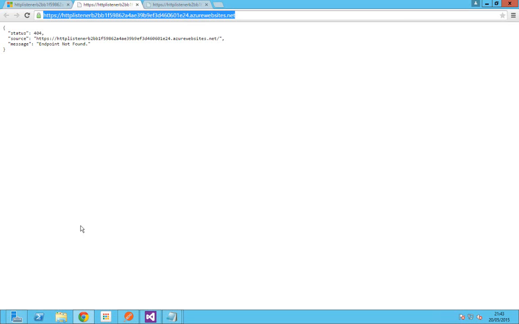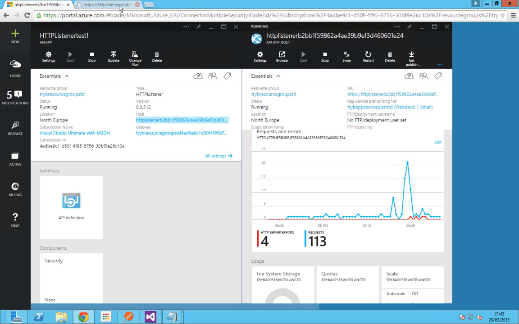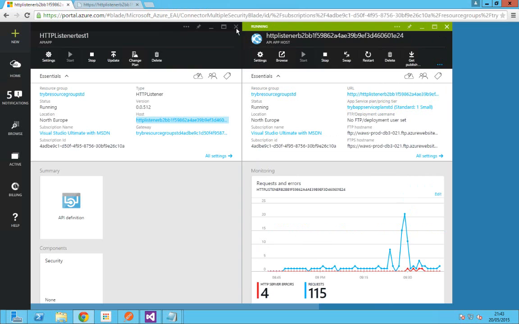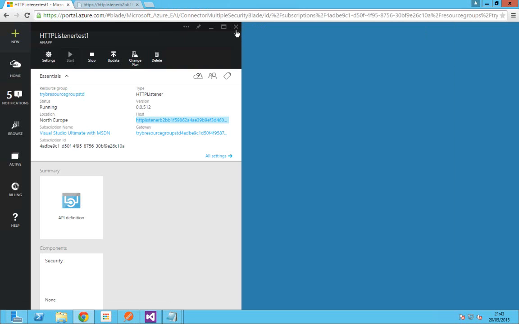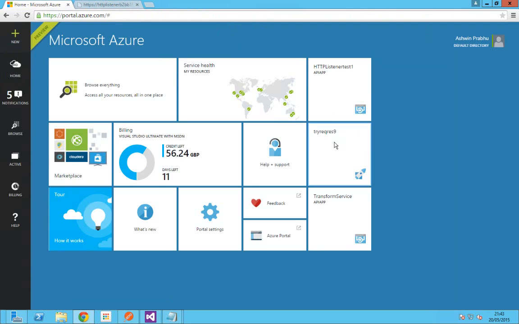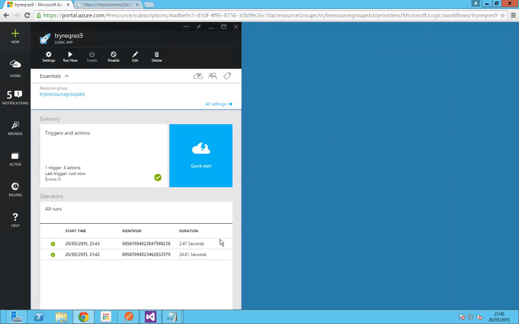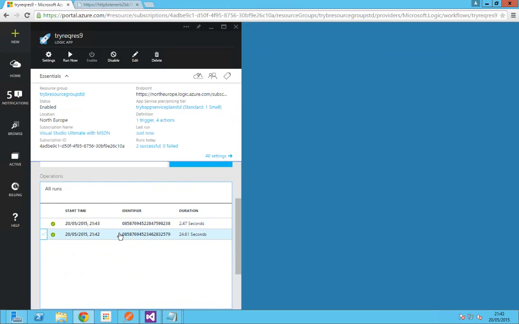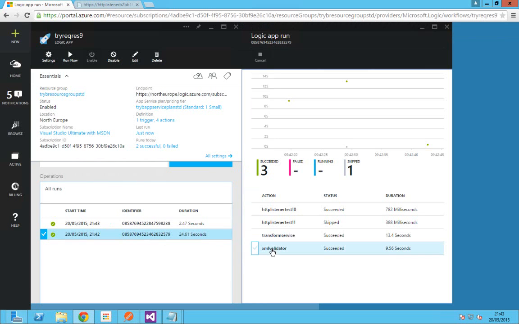Now we'll go back to the actual instance, the portal, to see the history of the statuses. Click on the logic app. This is the history blade, the status blade, where you can see the status of each instance run of the logic app. Click on the first one where we have sent a valid message. As you can see here, the message was first validated and then transformed from one format to another, and it was then returned as a response back. The one which is skipped here is the other condition, the false condition.